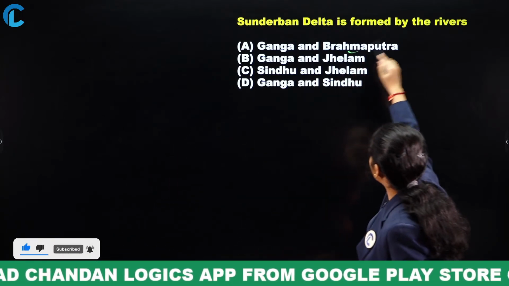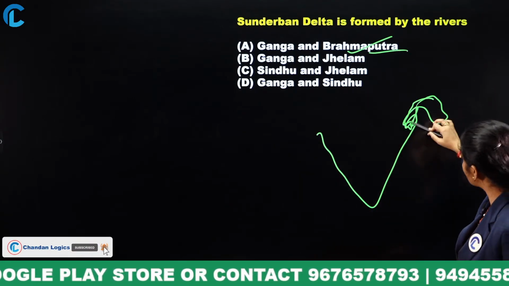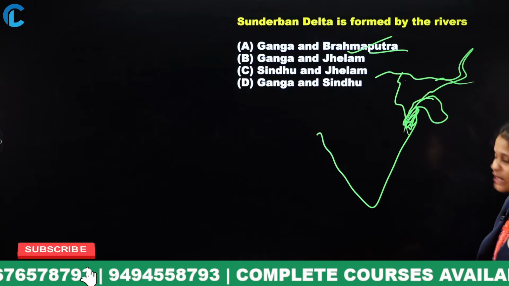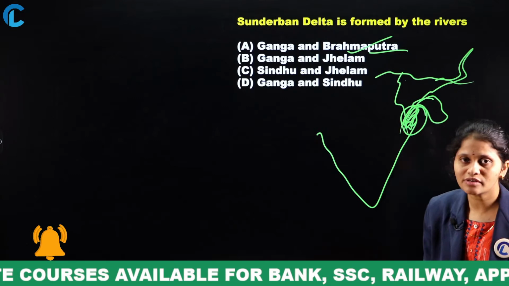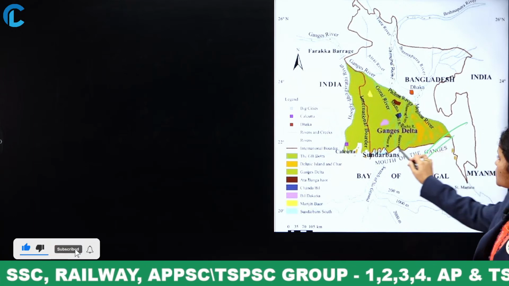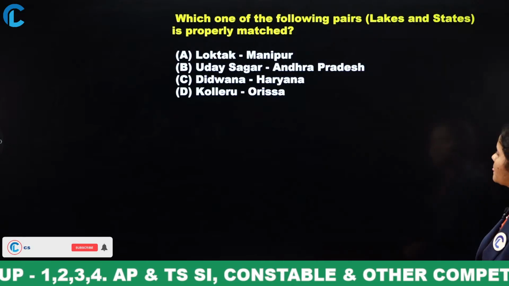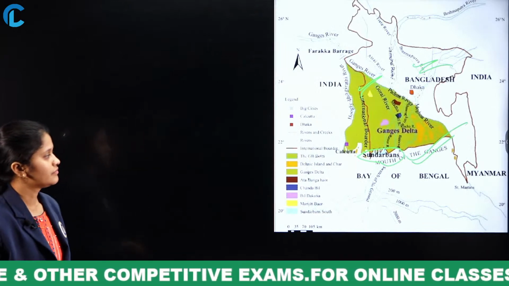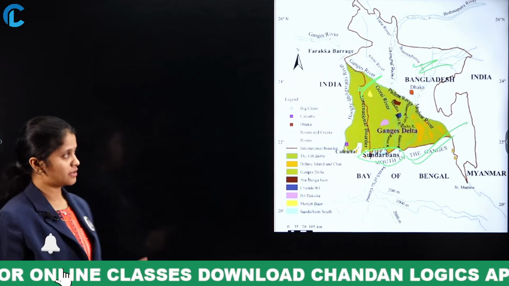So it is option A. The Sundarban Delta, as is well known, forms at the edge. It is formed by the river Ganga as well as the river Brahmaputra. By these two flowing rivers the delta is formed, which is known as the Sundarban Delta. Even if you want to have a glance, here these are the Sundarbans, formed by the Ganges river and the Brahmaputra river. Just have a glance if it is clear. The two rivers Ganga and Brahmaputra form the Sundarban Delta.